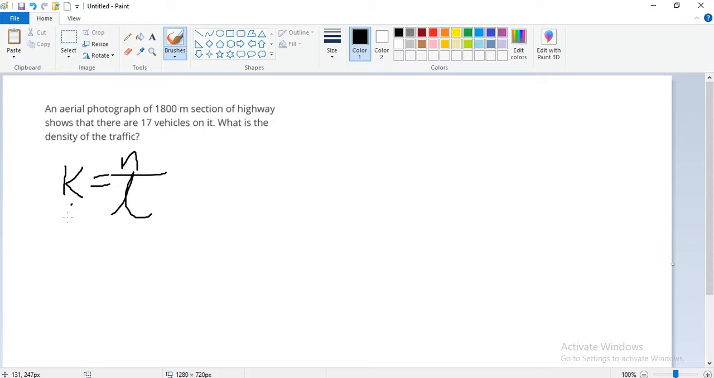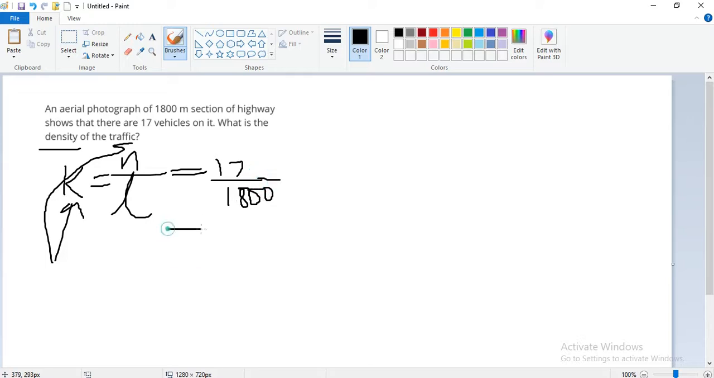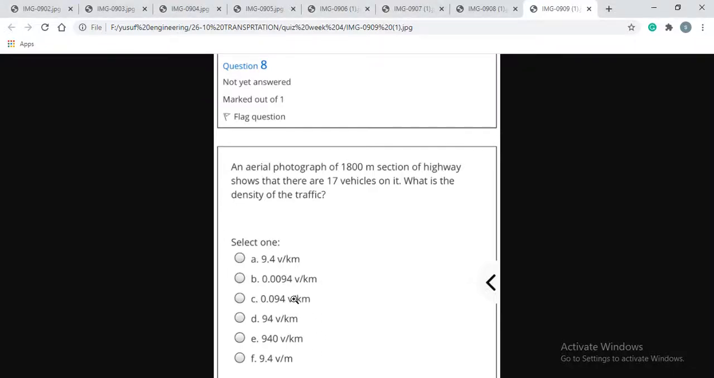K is the traffic density, and n is the number of vehicles, 17, upon L, which is 1800. Length is 1800. So 17 by 1800 is 9.44 into 10 to the power minus 3. Okay, the second option is correct.